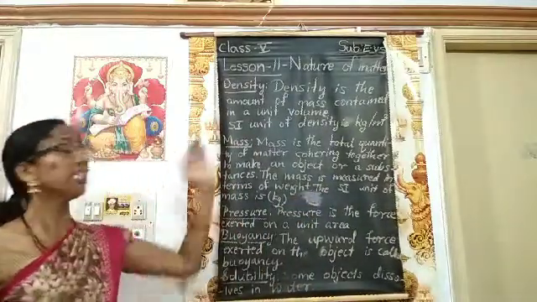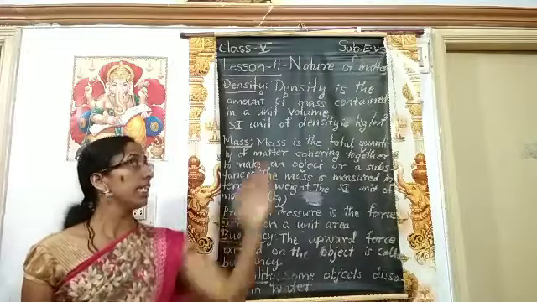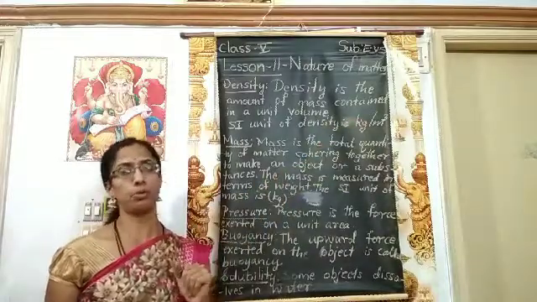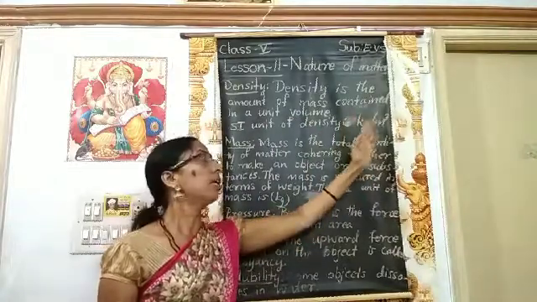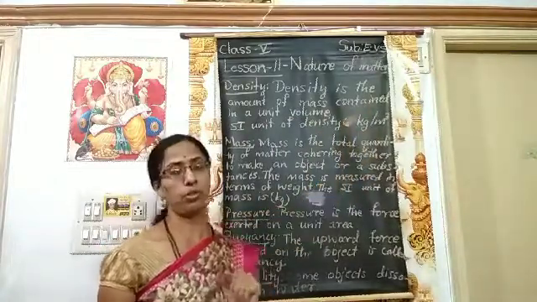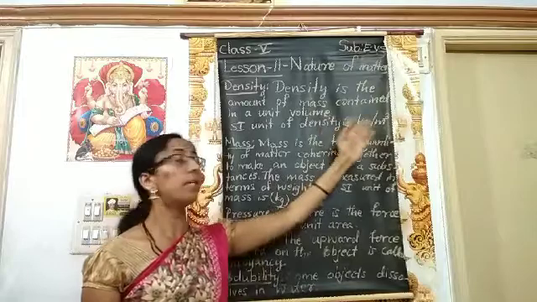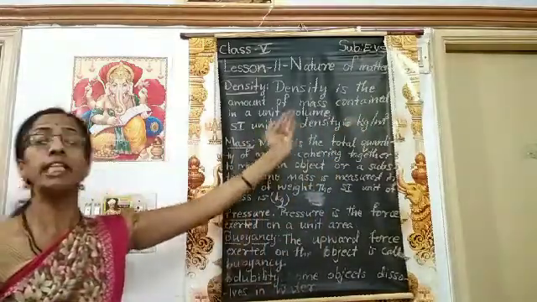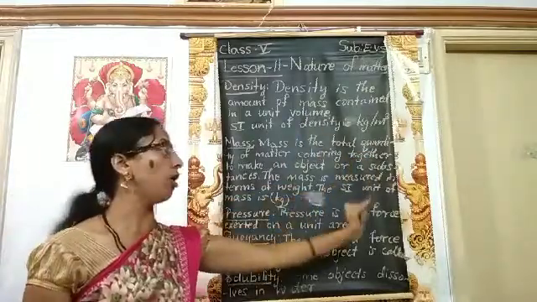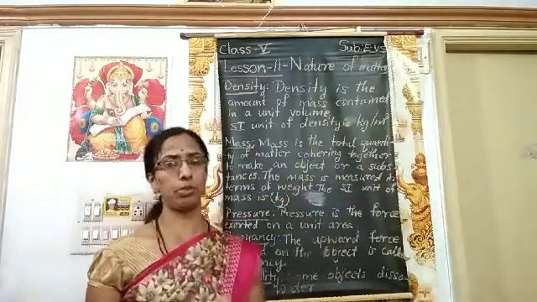The SI unit of density is kg per meter cube, or kilogram per meter cube.